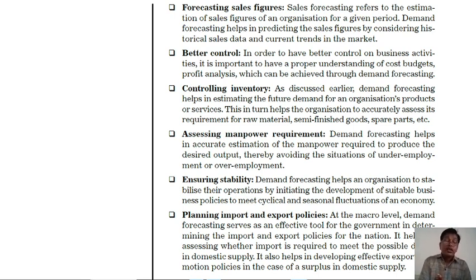Next point, ensuring stability. Demand forecasting helps an organization to establish stability by initiating the development of suitable business policies to meet cyclical and seasonal fluctuations of an economy. Next point, planning import and export policy.